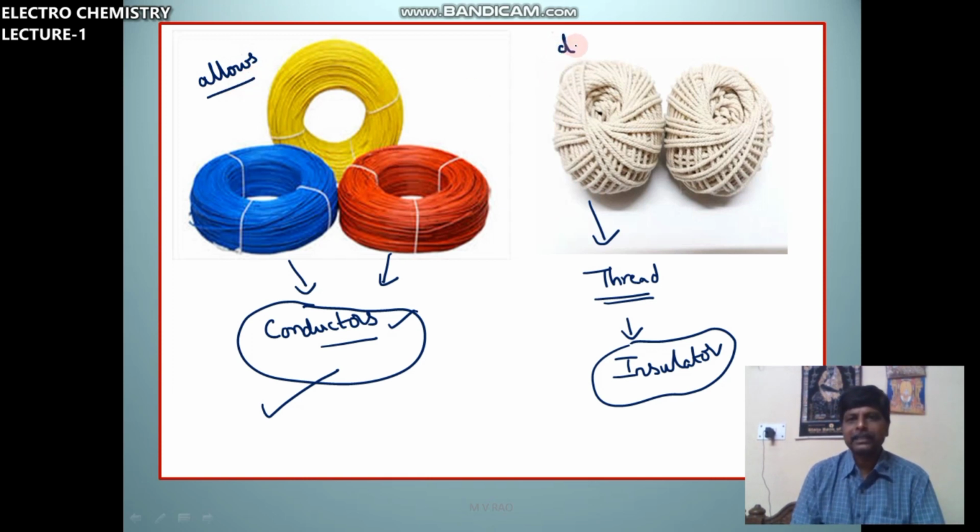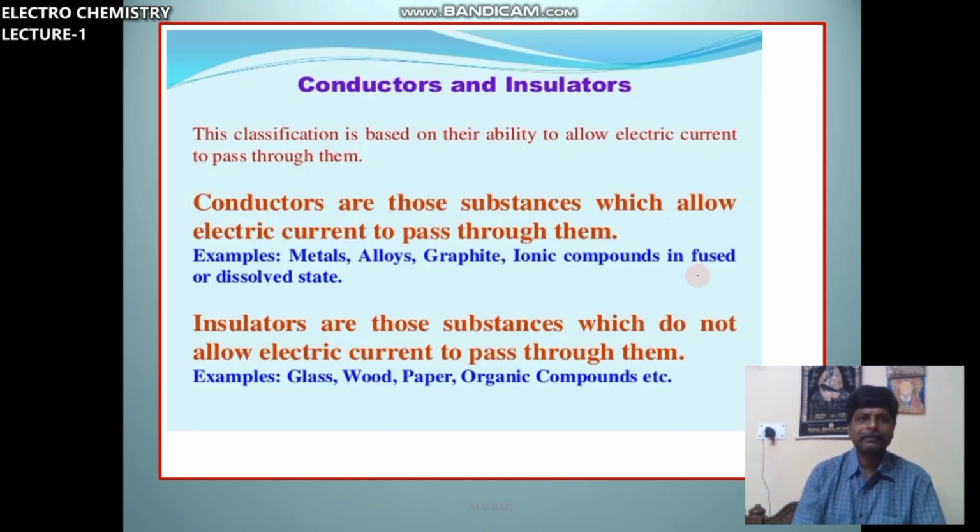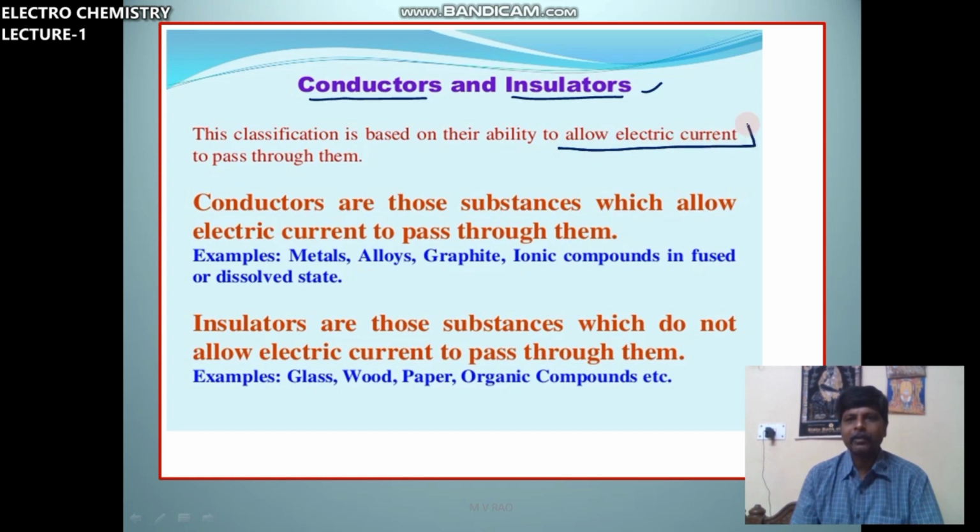The substances which do not allow the flow of current are called insulators. So conductors and insulators, this classification is based on their ability to allow electric current to pass through them.